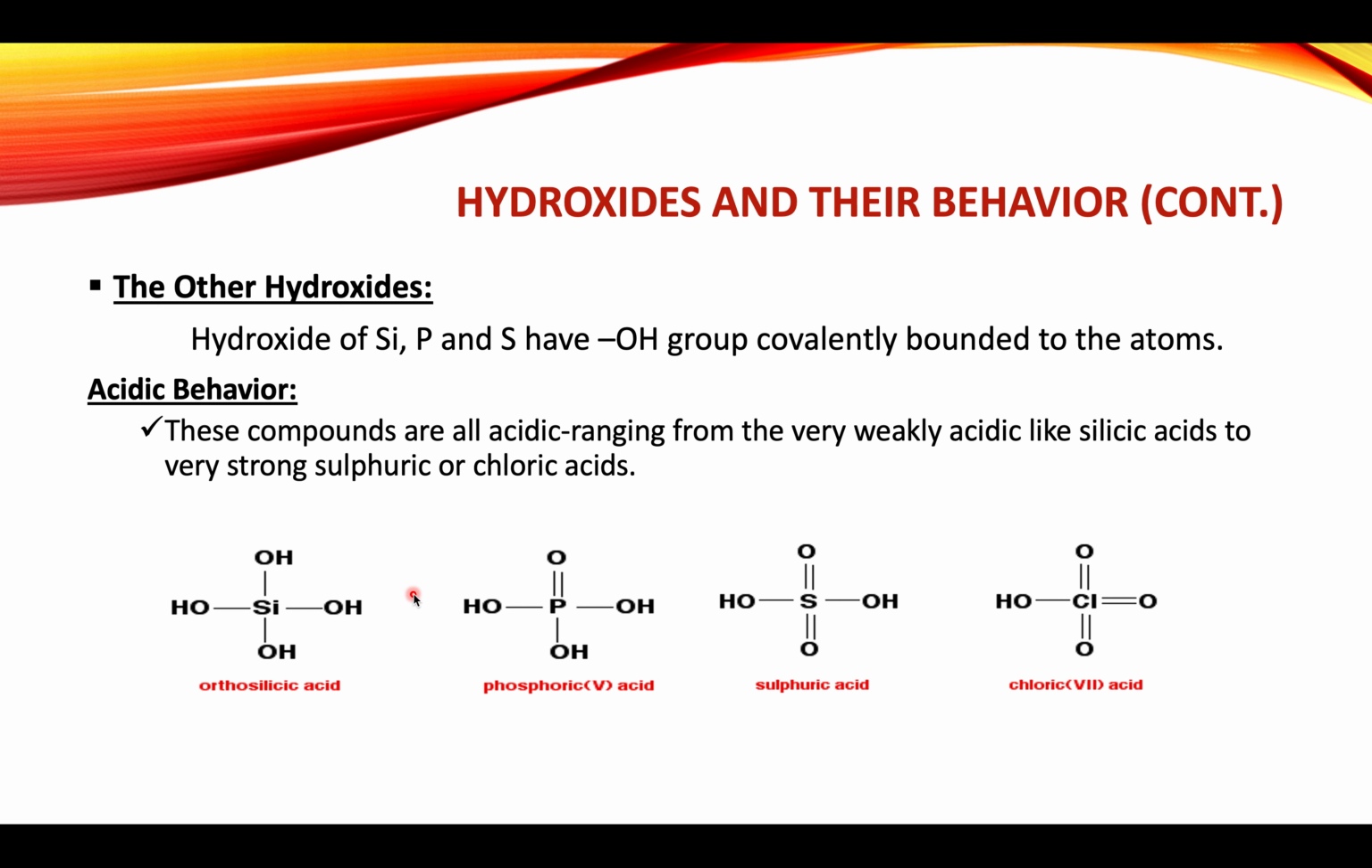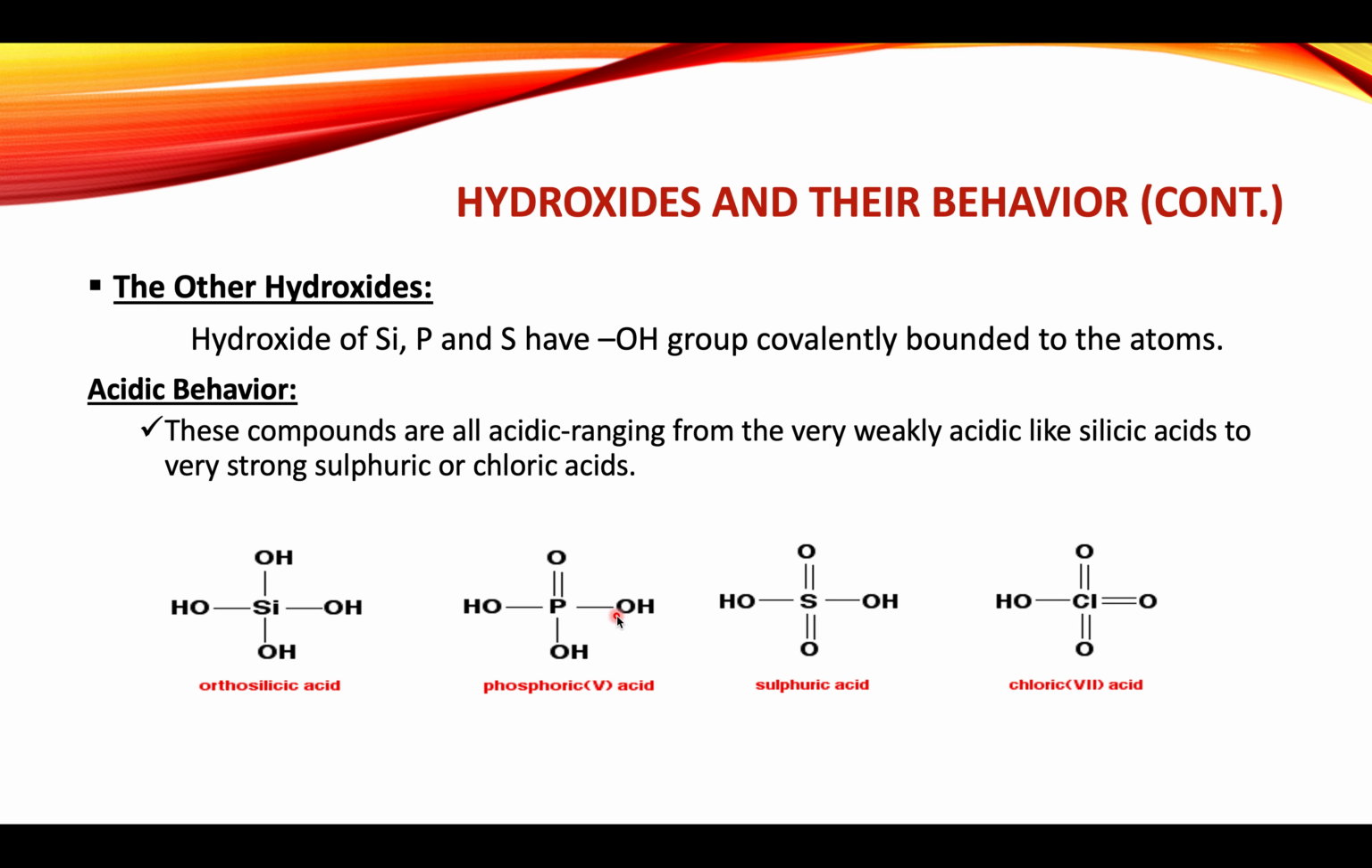The negative charge is delocalized, spread out by interacting with the doubly bonded oxygen. As you can see, in phosphoric acid, one doubly bonded oxygen is present. In sulfuric acid, there are two doubly bonded oxygens, and in chloric acid, there are three doubly bonded oxygens. So we can say that the maximum delocalization of the charge happens in chloric acid.